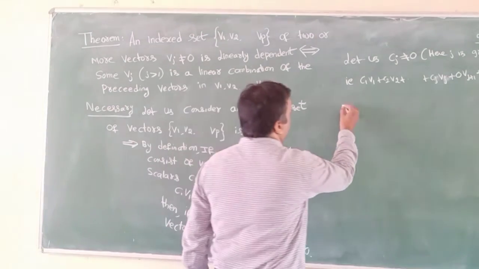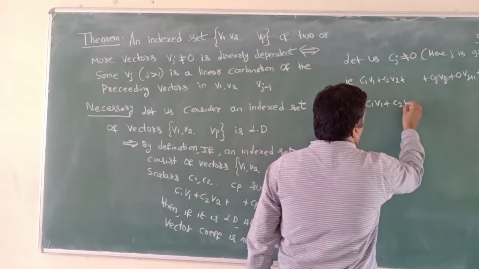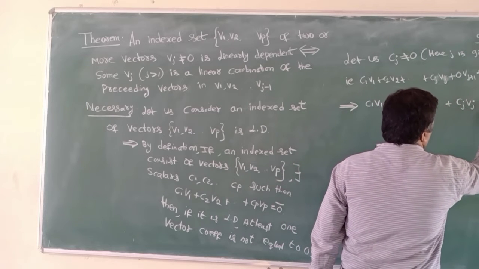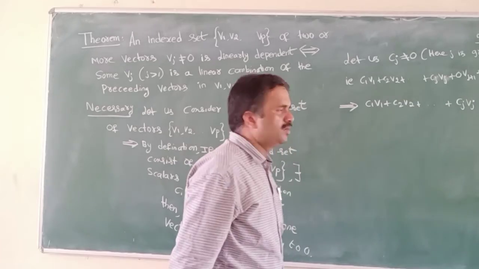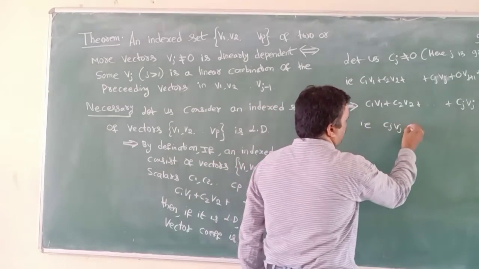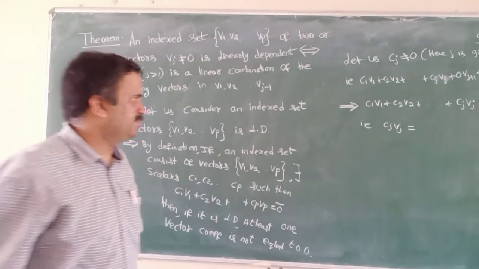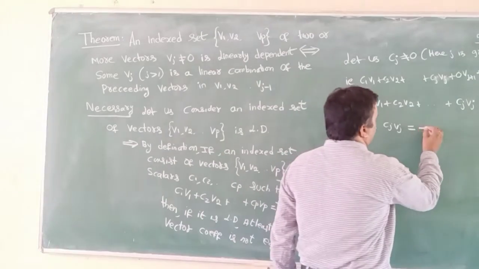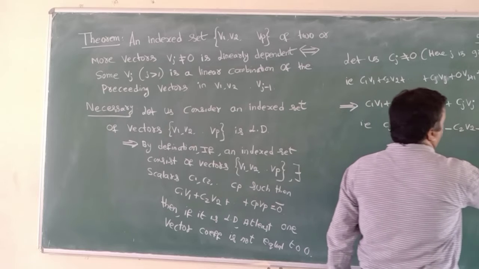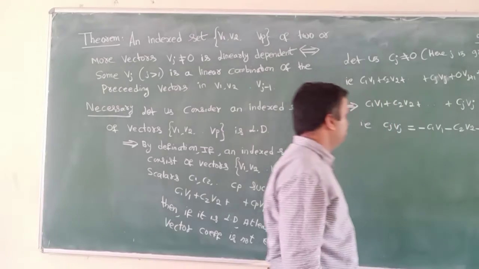I can write again c1 v1 plus c2 v2 plus so on plus cj vj is equal to 0 bar. Then cj vj equals, taking the remaining terms to the right hand side, minus c1 v1 minus c2 v2 and so on minus c(j minus 1) v(j minus 1).